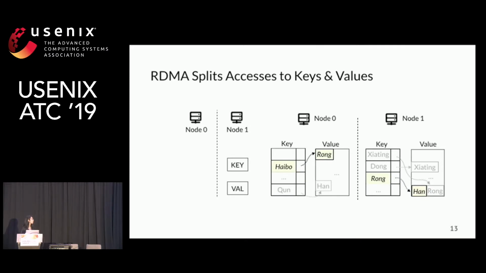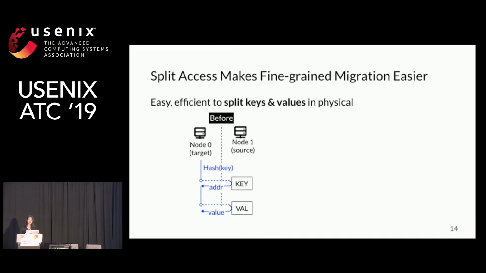Let's see how RDMA splits accesses first. To get data of Rong on node 1, it first fetches the address of the value with one RDMA read, and then uses another read to get the value. In short, it requires two reads to fetch one key-value pair. RDMA makes it easy and efficient to split keys and values physically.